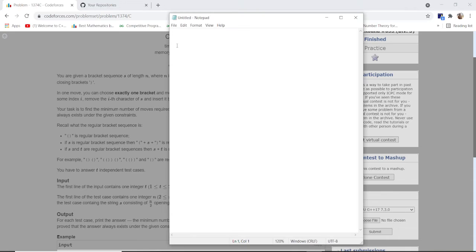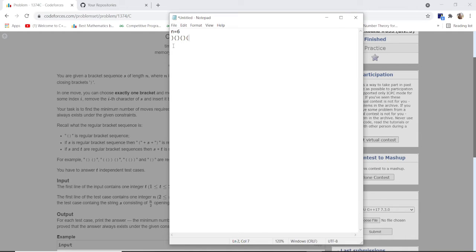According to the question, at first I have taken an integer. Suppose the integer is n. According to the question, n is always an even number. So I can take only brackets as a bracket sequence. As you can see, I take 6 brackets, 3 are opening brackets and 3 are closing brackets. As you can see, this is not a regular bracket sequence. I hope you guys know about the regular bracket sequence. So this is not a regular bracket sequence.